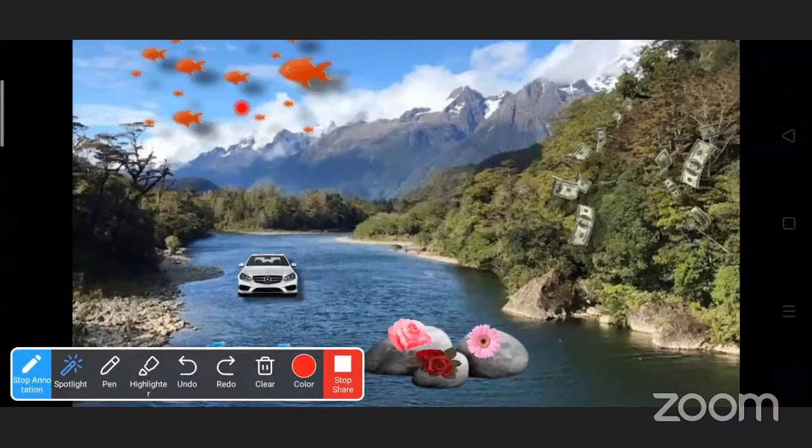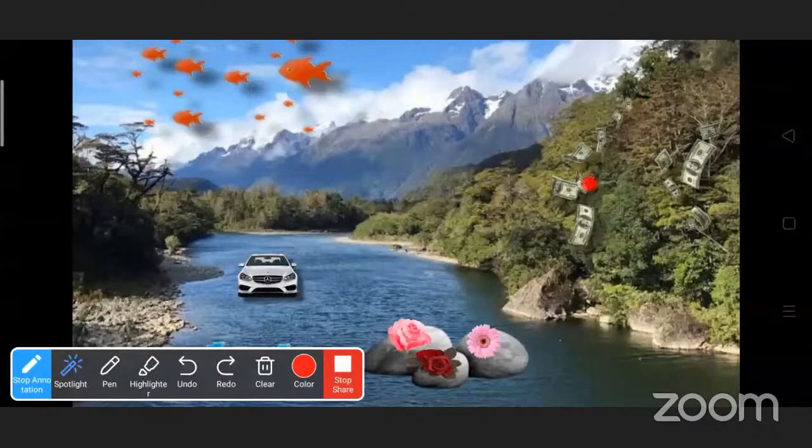Yes. And the plants are grown on the stone. You can see the flowers are planted on the stone. Yes, and what? The roses are on the floor.